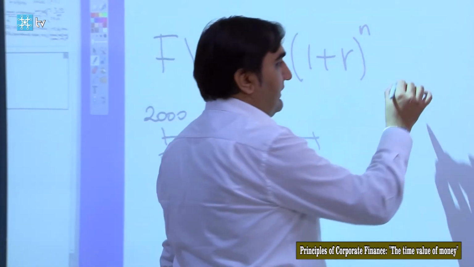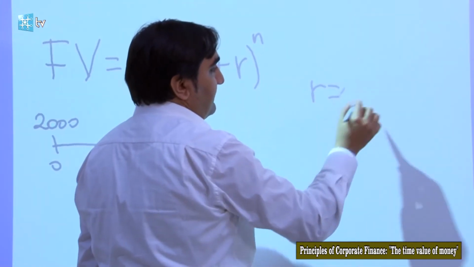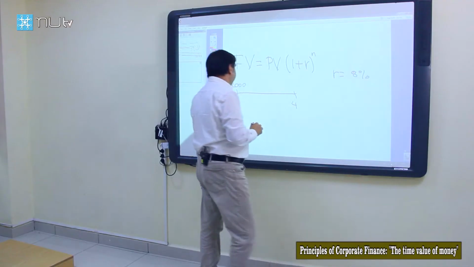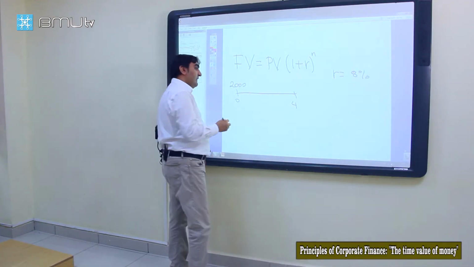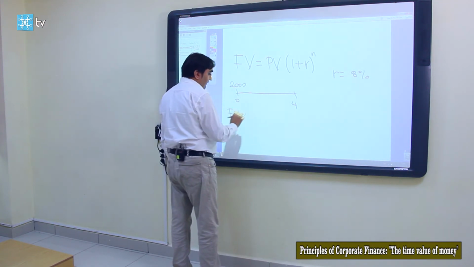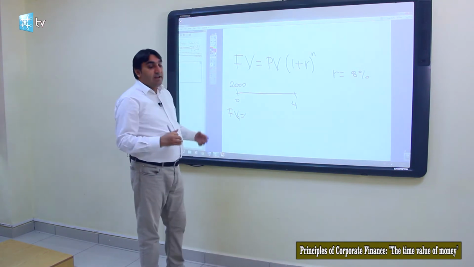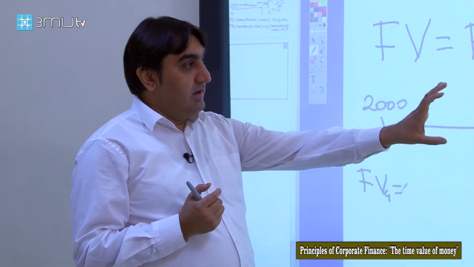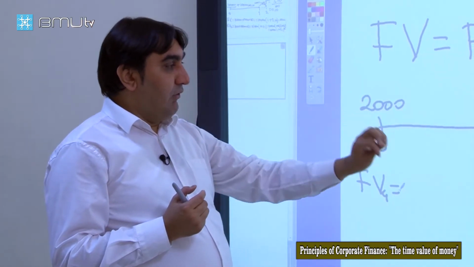You go to a bank and get a rate of, let's say, 8% per year, annual rate. That's a higher rate. And I am asking you how much will you have at the end of the 4th year. Let's calculate the future value of 2,000 at 8% for 4 years.